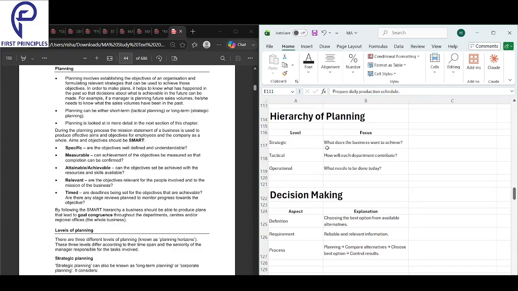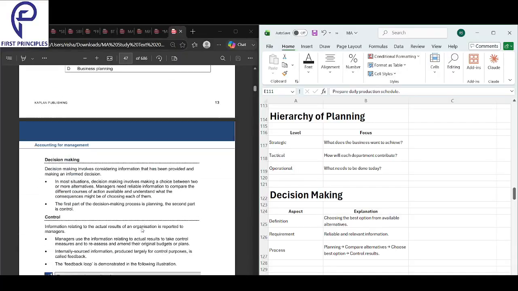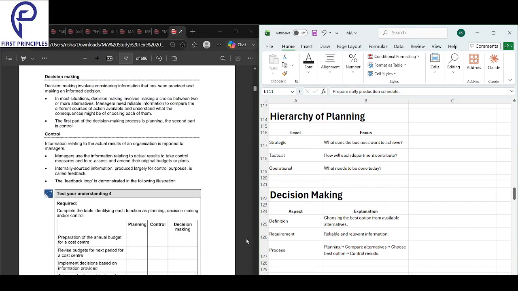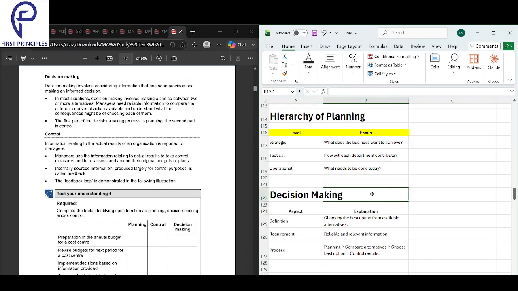Next, we look into the hierarchy of planning. Levels of planning is done, all the three. Now we look into decision making and control. Before that, we look into the hierarchy of planning, just adding another layer here. Strategic: what does the business want to achieve? The focus of tactical is how will each department contribute? And operational: what needs to be done daily?